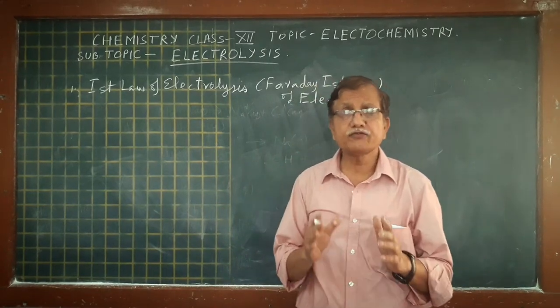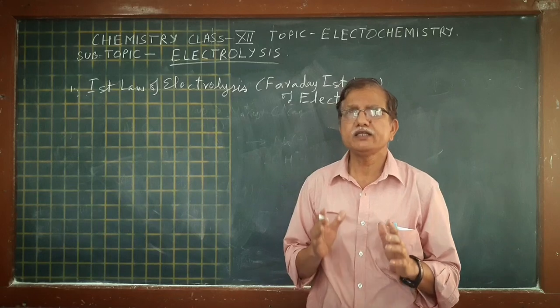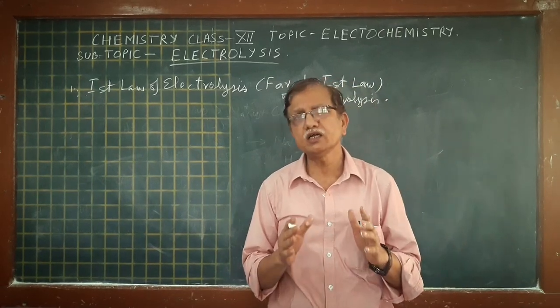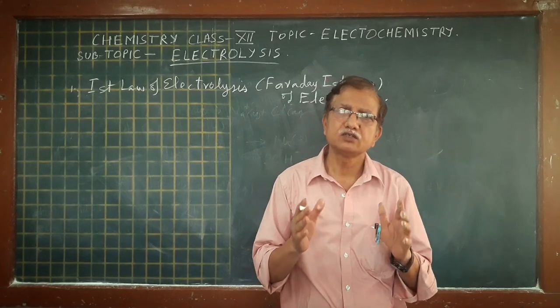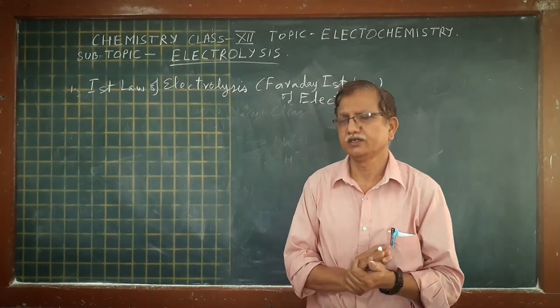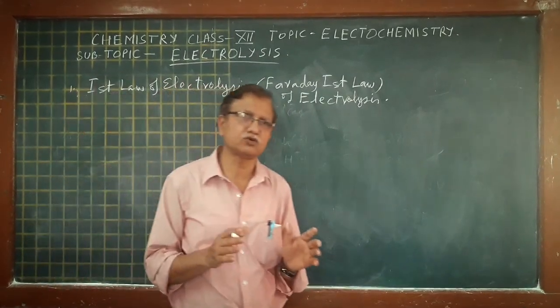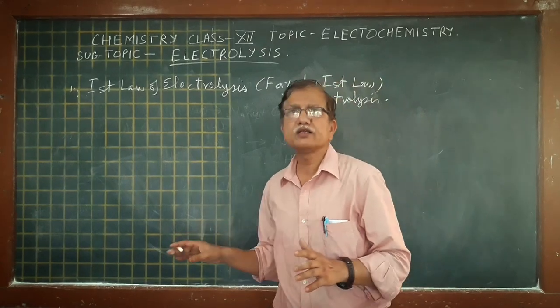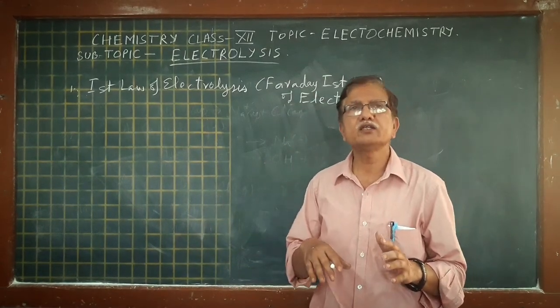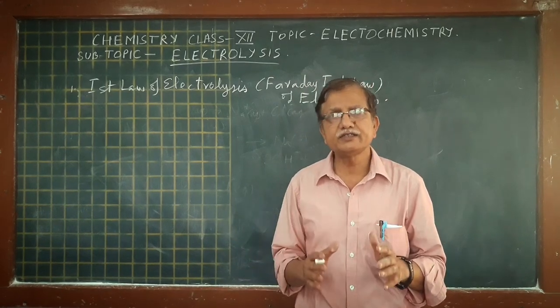the mass of substance discharged at the respective electrode is directly proportional to the quantity of electricity passed through the electrolytic solution. Understand? The mass discharged at the respective electrode, whether it is cathode or anode, is directly proportional to the electricity passed.